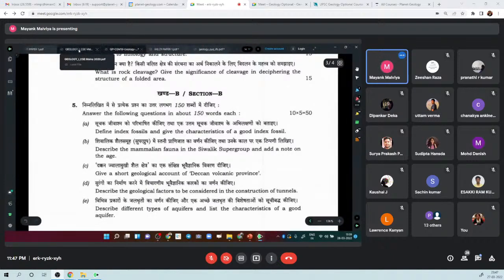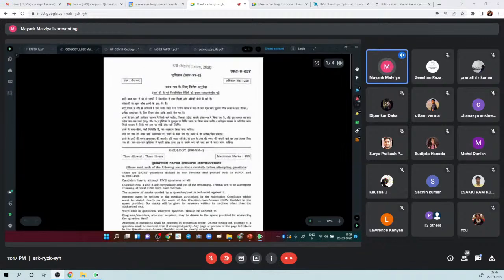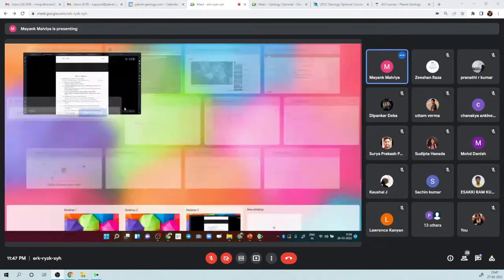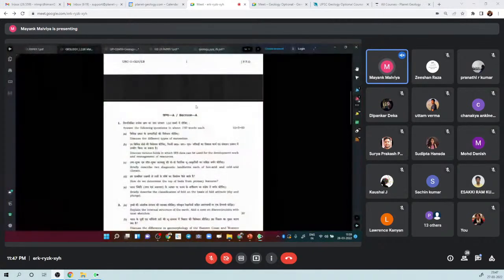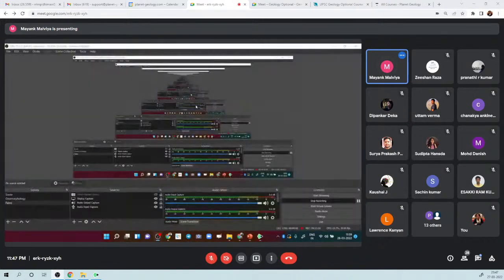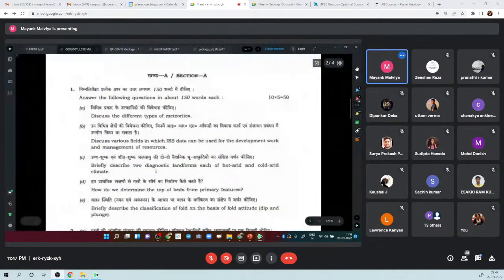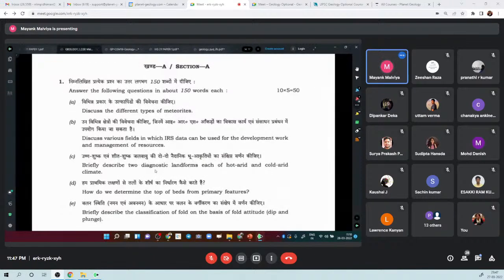2019, right? Then again, this is Civil Services 2020, last year's paper 1. Now see what are the questions they are asking here. Right. So again, the favorite question of UPSC is here. Discuss different types of meteorites. We discussed 2021 and 2019.